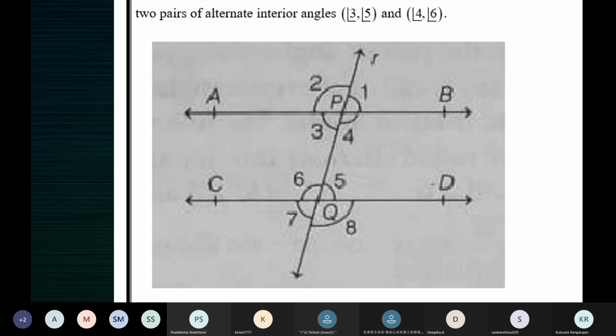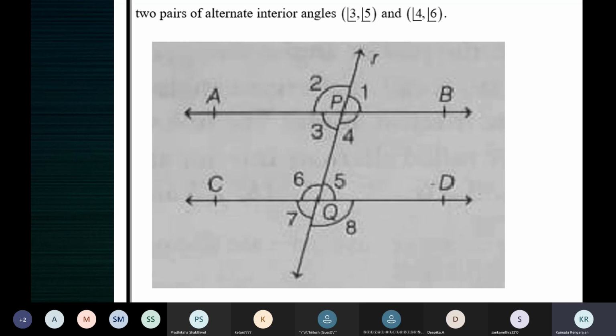Ma'am, angle 7 is equal to angle 5 as they are vertically opposite angles. Okay. And angle 7 is equal to 3 as they are corresponding angles. Okay. Next. 7 is equal to 5. 7 is equal to 3. From these two, what result do you get? If angle 7 is equal to angle 5 and 7 is equal to 3, then 3 is equal to 5. Yes, ma'am.